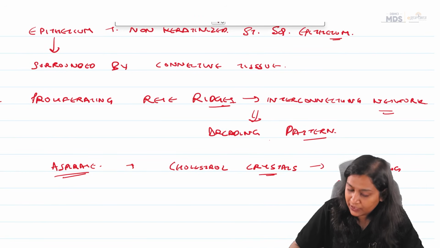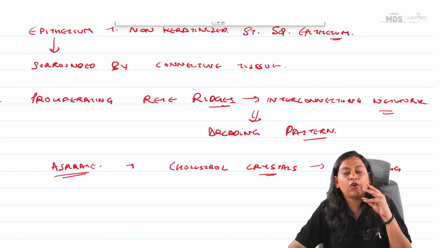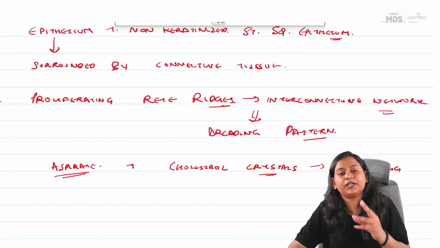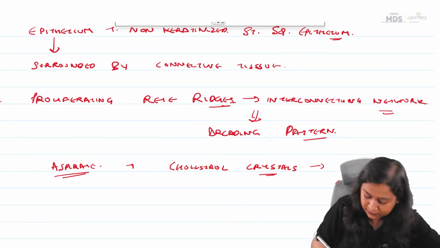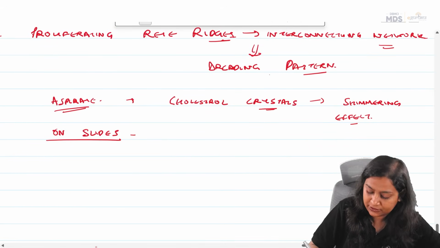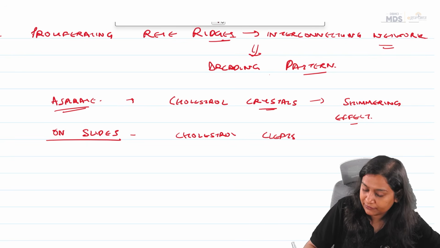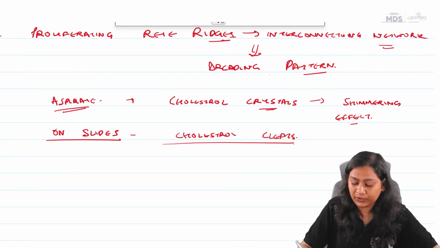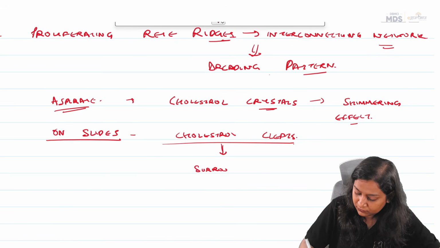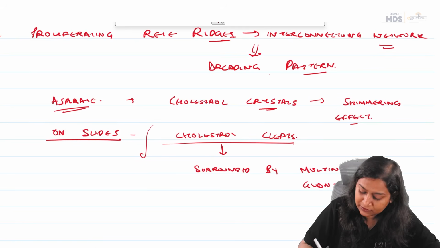On slides, or when we see the histopathological section, cholesterol clefts are seen, which are surrounded by multinucleated giant cells. Now this is very important.